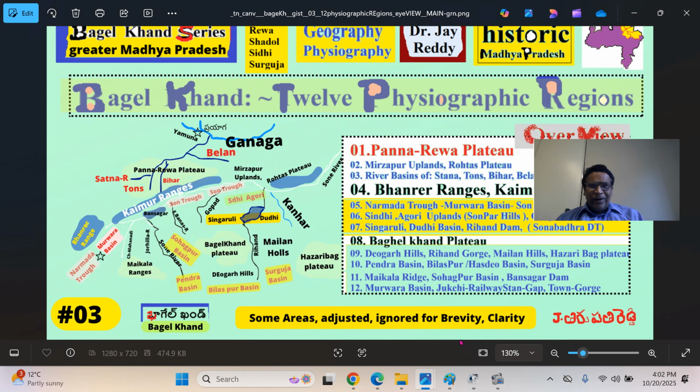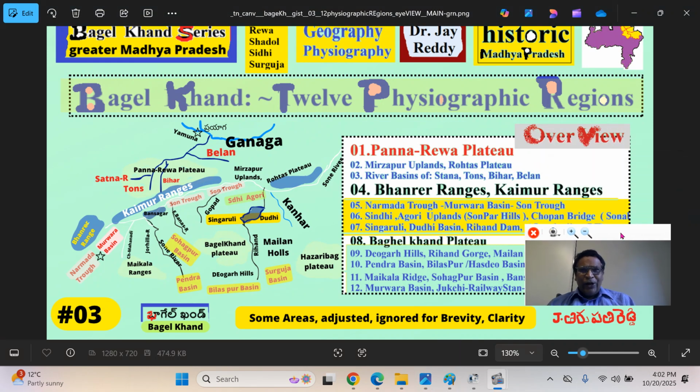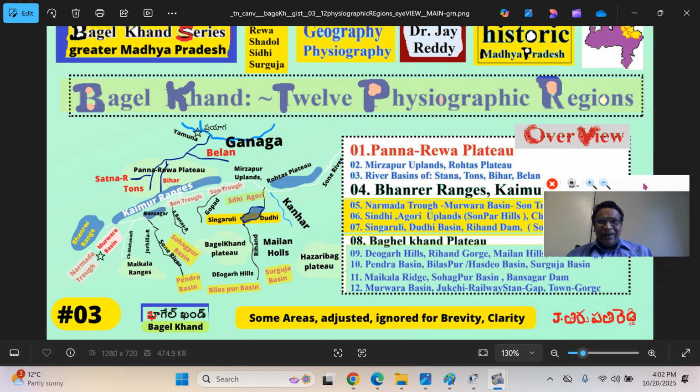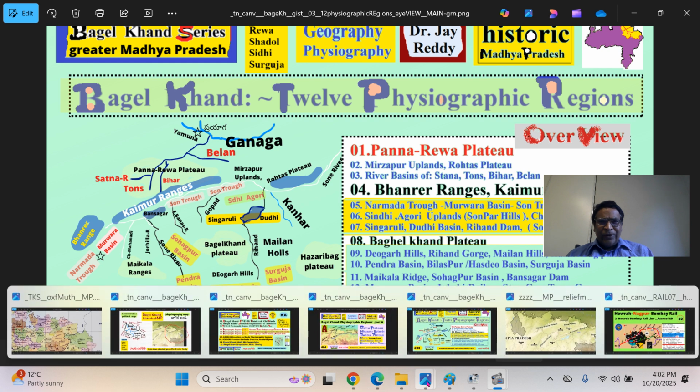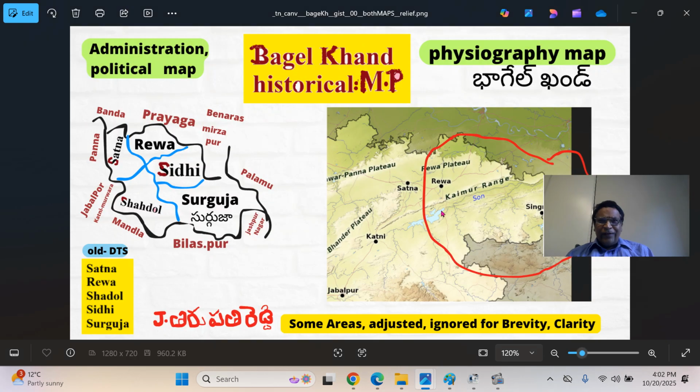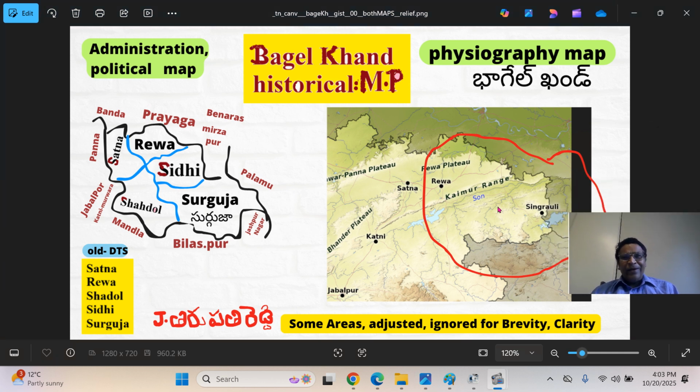Previously, we broadly looked at the 12 physiographic regions of Baghelkhand in part 3. We are now looking at around 5 or so regions. The physiographic maps are essentially three-dimensional. They give the physical nature of the terrain or region with respect to mountains and hills, whereas that will be missing in standard two-dimensional political administrative maps.